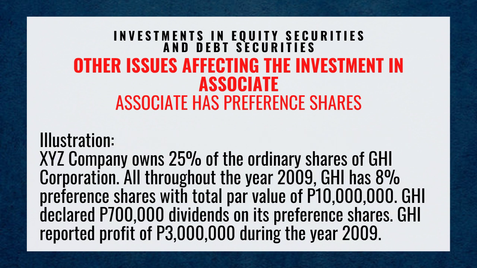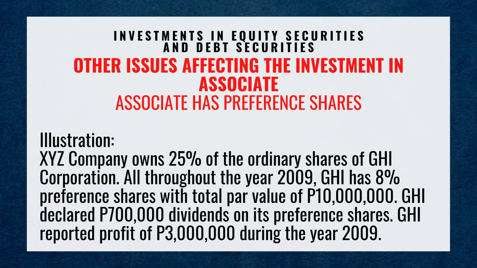Illustration: XYZ Company owns 25% of the ordinary shares of GHI Corporation. All throughout the year 2009, GHI has 8% preference shares with total par value of 10 million pesos. GHI declared 700,000 pesos dividends on its preference shares.